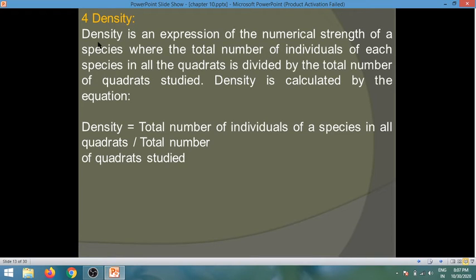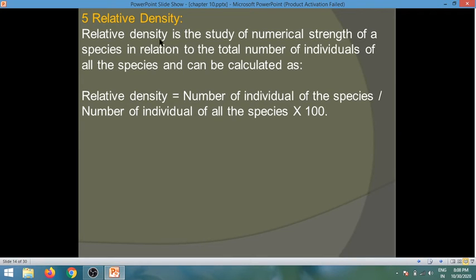Density. Density is an expression of the numerical strength of a species, where the total number of individuals of each species in all the quadrants is divided by the total number of quadrants studied. Density is calculated by the following formula: density is equal to total number of individuals of a species in all quadrants divided by total number of quadrants studied.